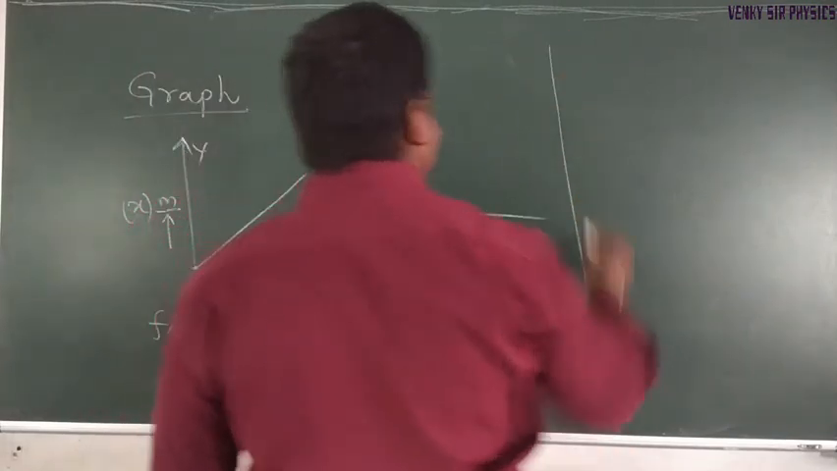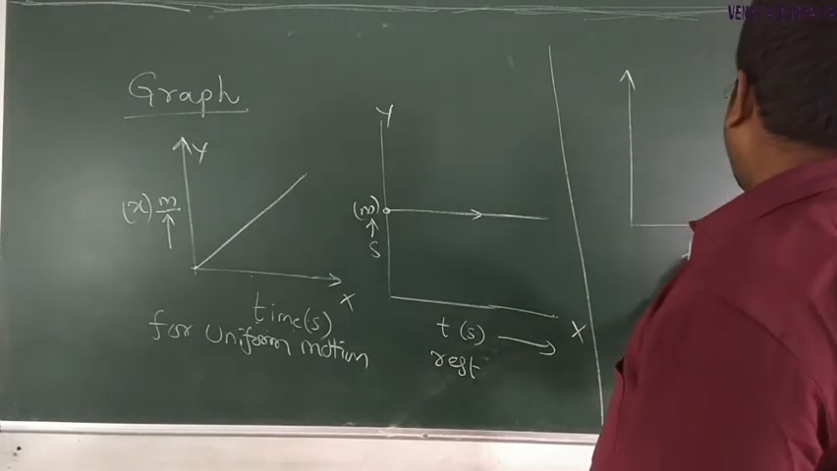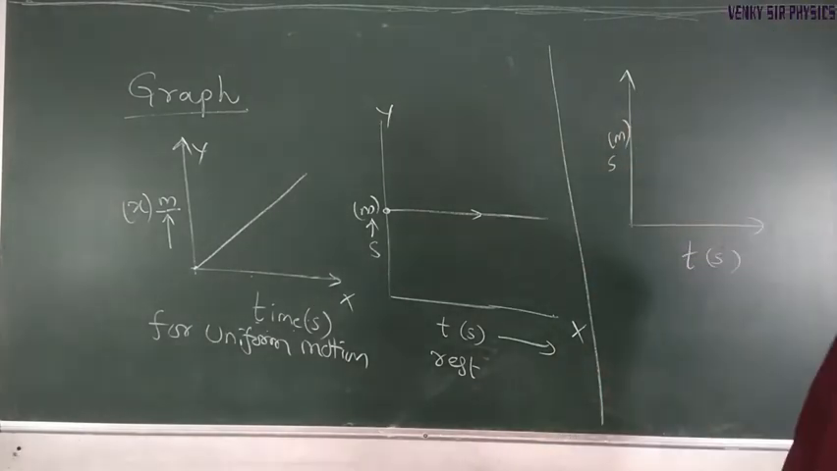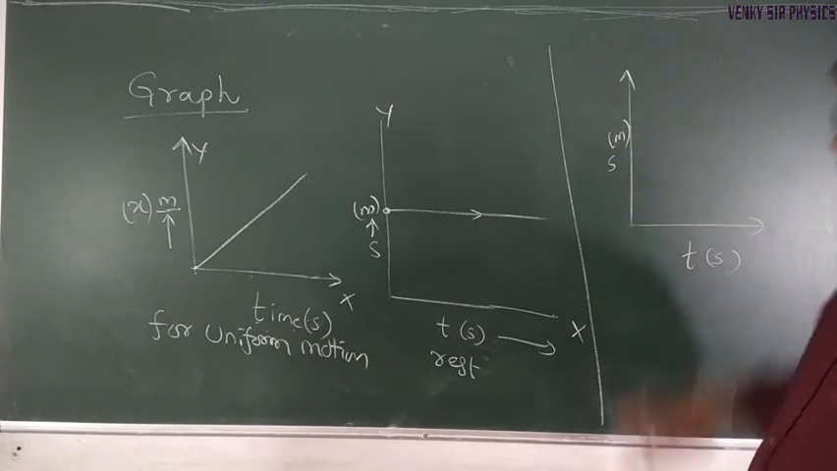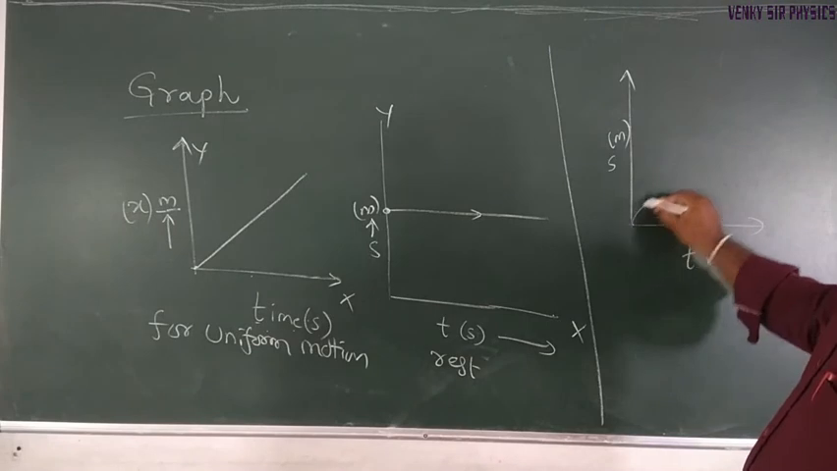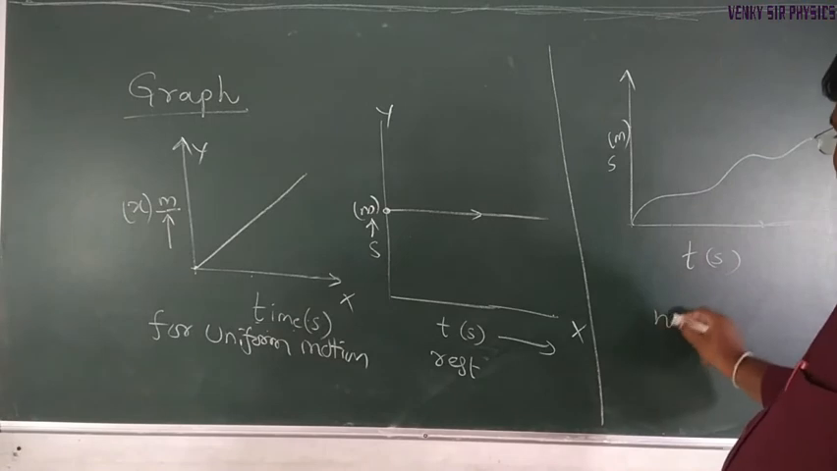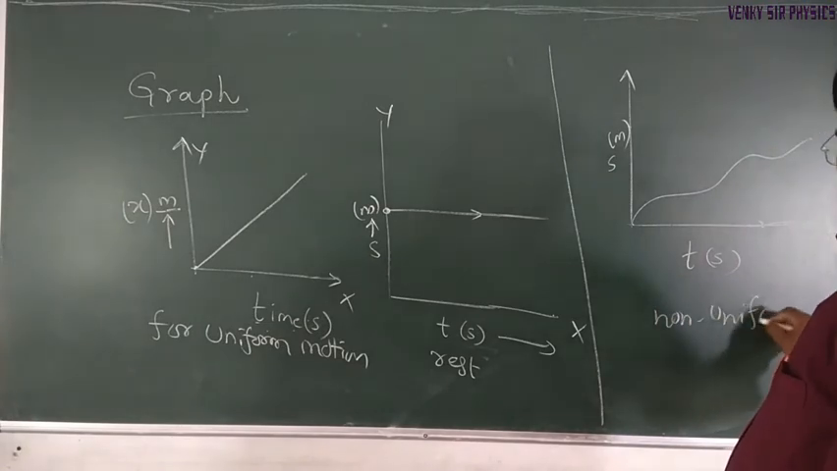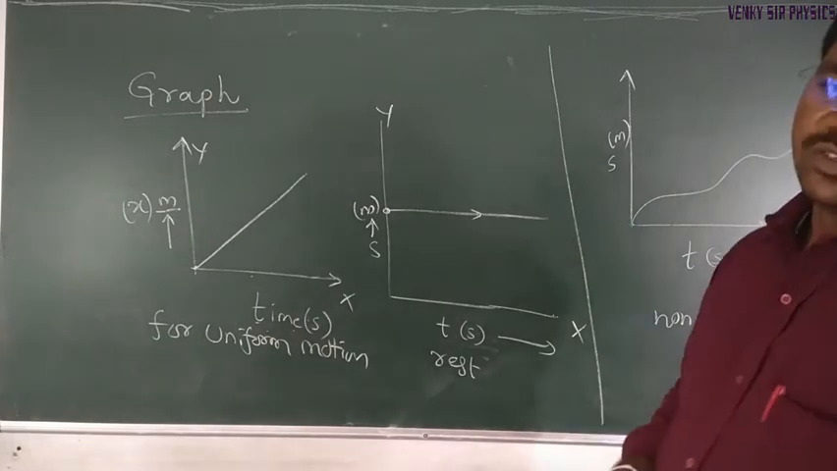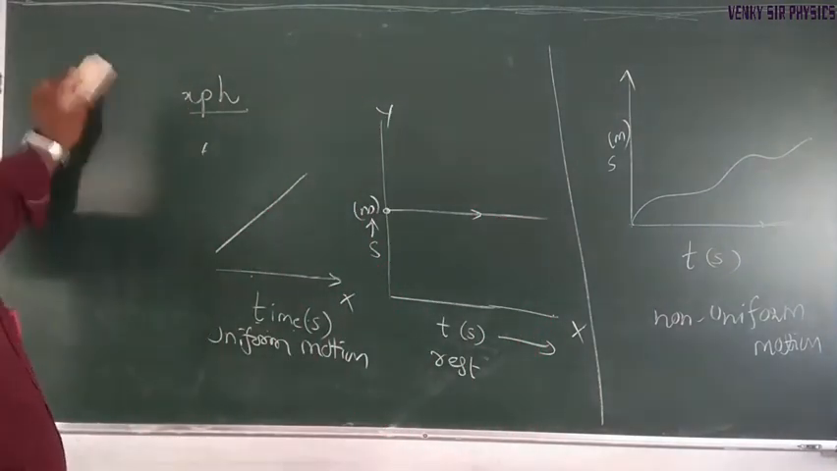Coming to non-uniform motion, with time in seconds and distance or displacement in meters. As I already said, the body covers unequal distances in equal intervals of time, or equal distances in unequal intervals, so a graph like this represents non-uniform motion.